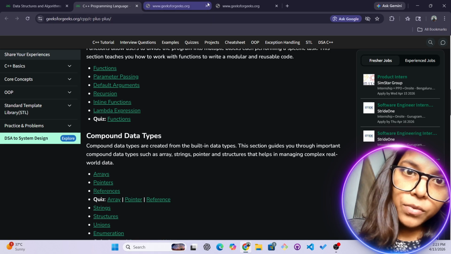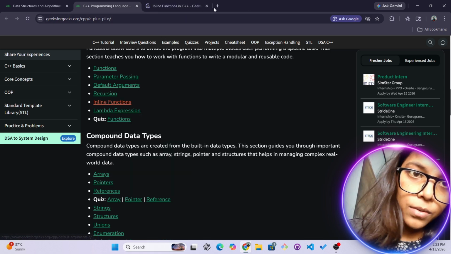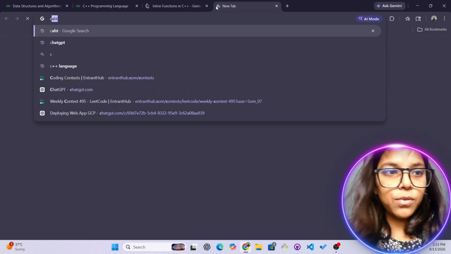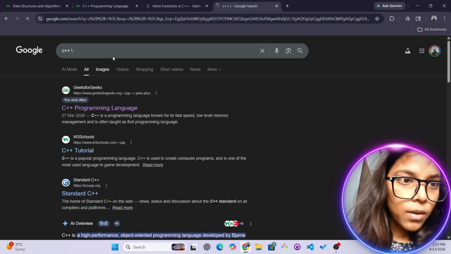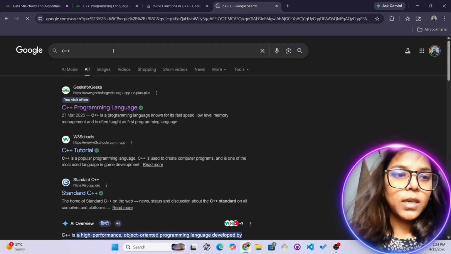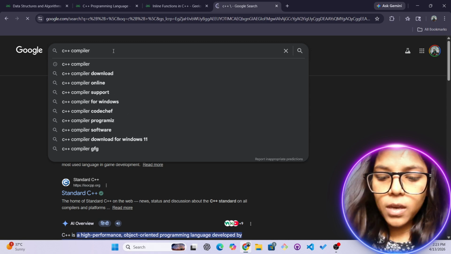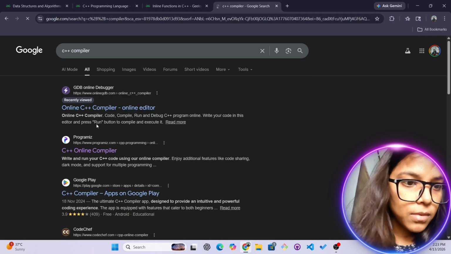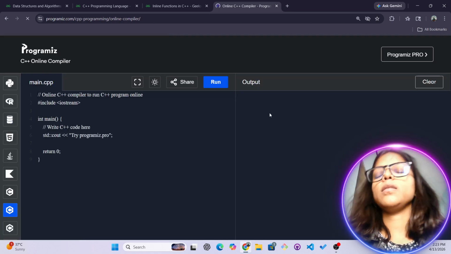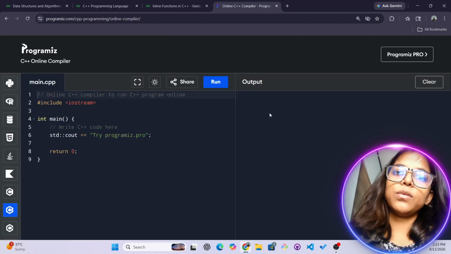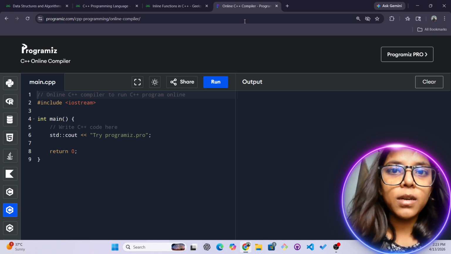First I'll refresh the page and then start the video. Open the compiler. We have this C++ compiler, and basically I use this one. You can use any other compiler as well, like VS Code or any other online compiler. If you feel comfortable, you can go with your own compiler. Some people use Code, C++ code, while other people don't.